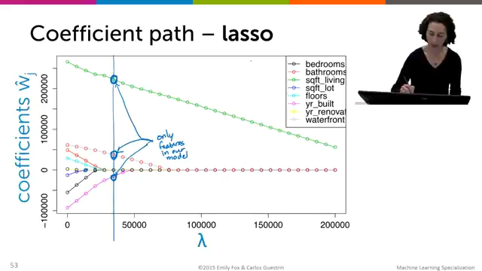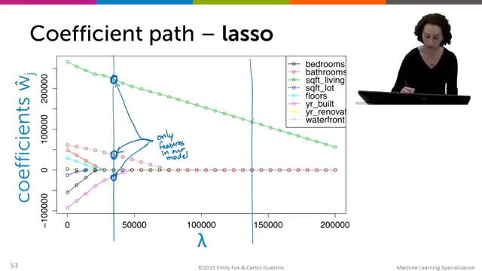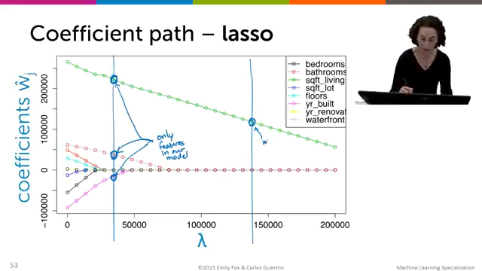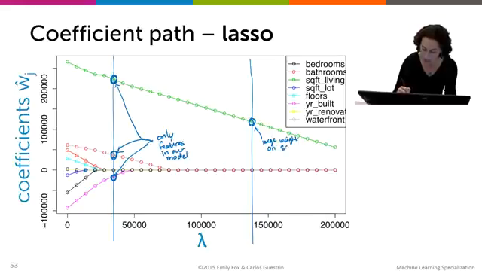And one thing that we see is that when lambda is very large, like the large value I showed on the previous plot, the only thing in our model is square feet living. And note that square feet living still has a really significantly large weight on it, when everything else is out of the model, meaning not included in the model.